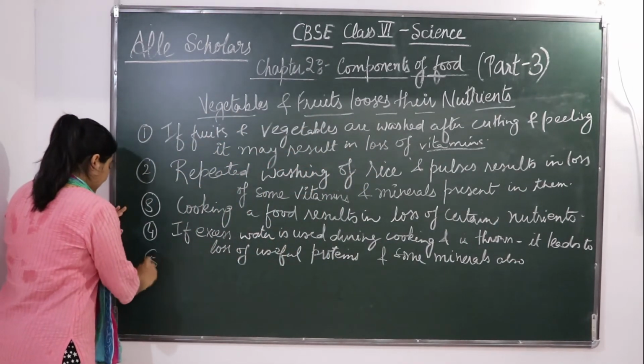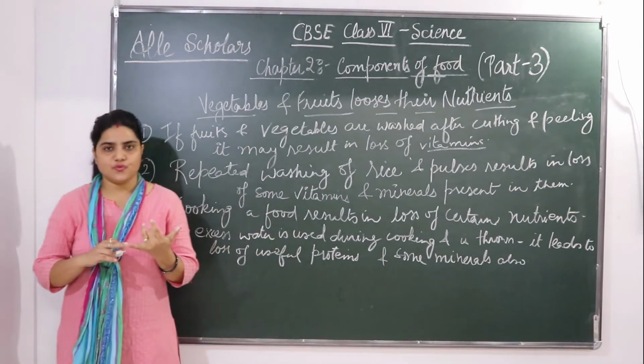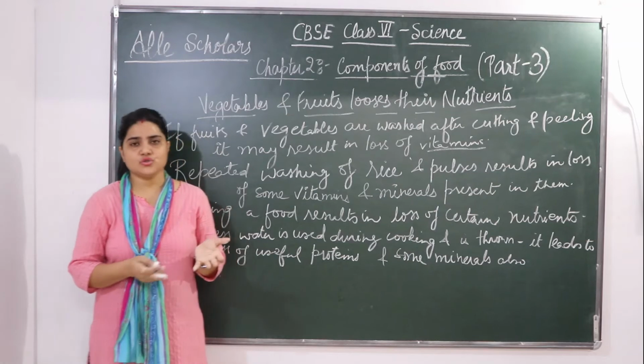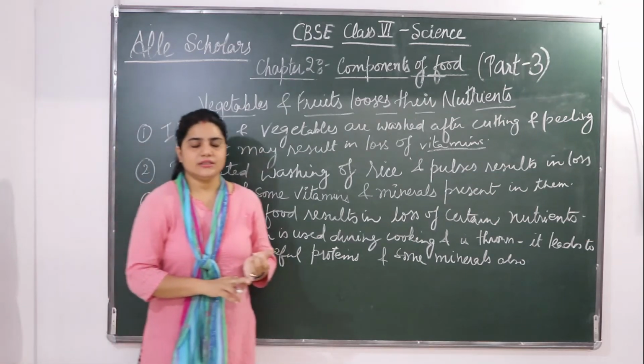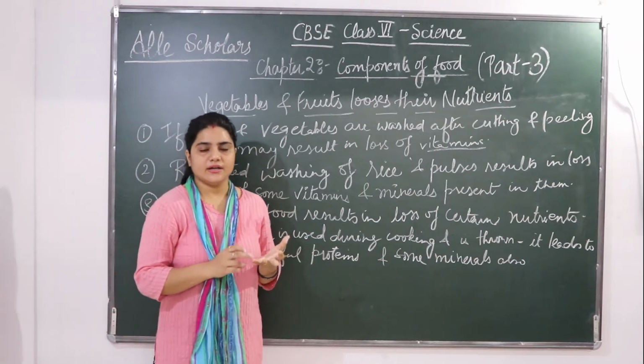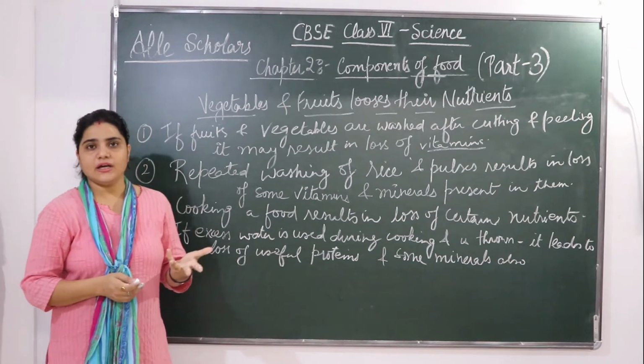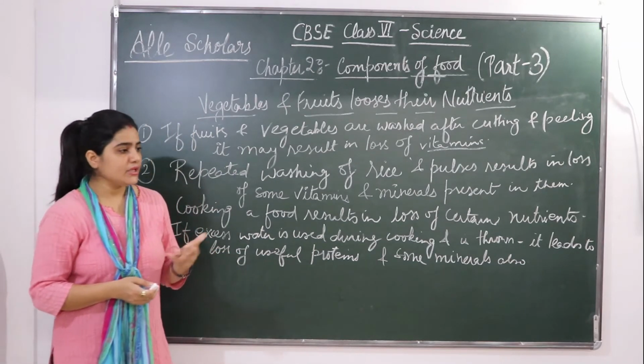And one very important thing is vitamin C. We all know that most vegetables and most fruits are rich in vitamin C, like orange, lemon, kiwi, and amla.